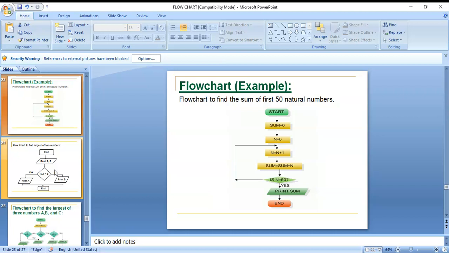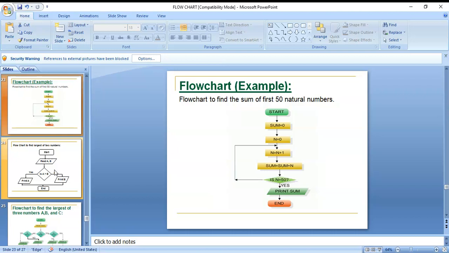Okay, is n equal to 50? Those first ones are rectangle symbols. And sum is equal to sum plus n is also a rectangle symbol. And is n equal to 50, this is a diamond symbol. And print, reading values or scanf, print values, that is called a parallelogram, and that is the end.